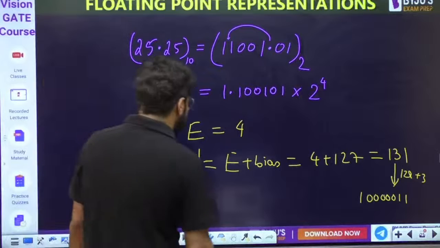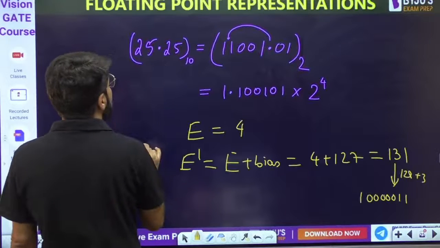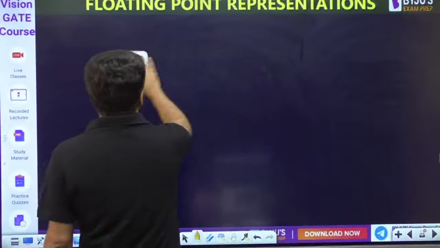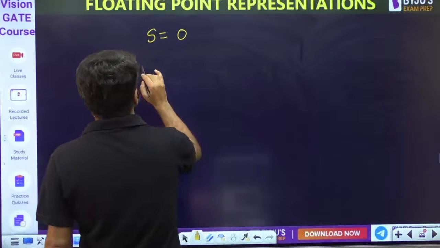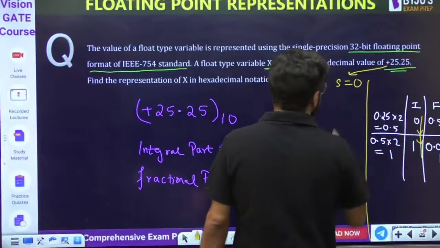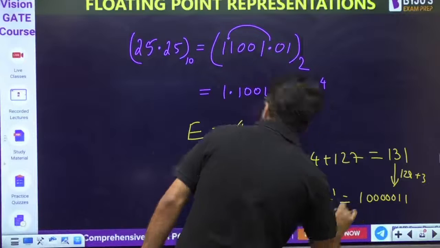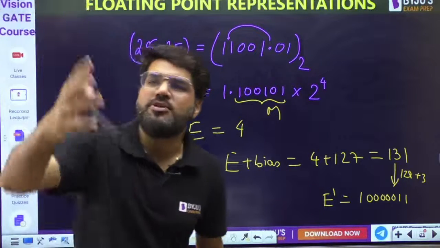So what is your answer then? What is the sign bit? I have taken only a positive number. Yes, it's a positive number. So the sign bit is 0 because it's a positive number. E dash is obtained. And this part is the mantissa part. Whatever are the extra bits, you will fill with 0.